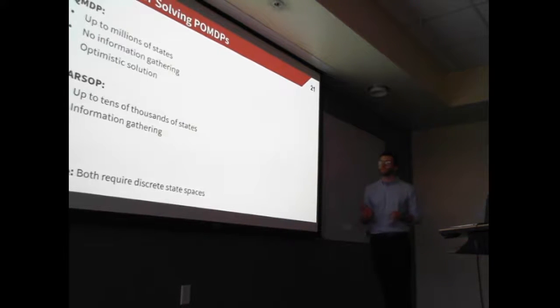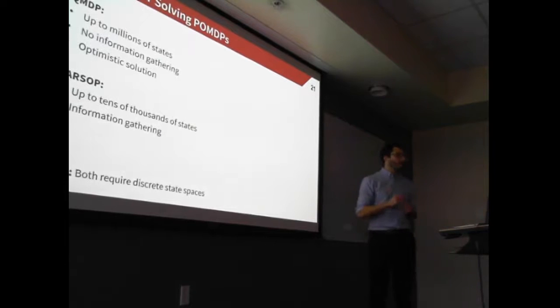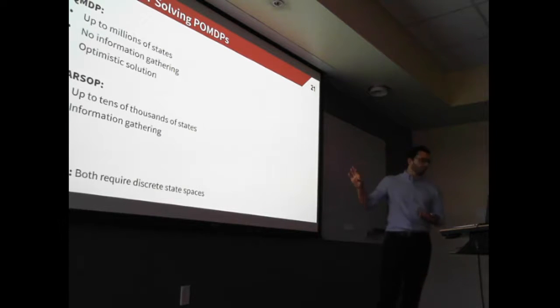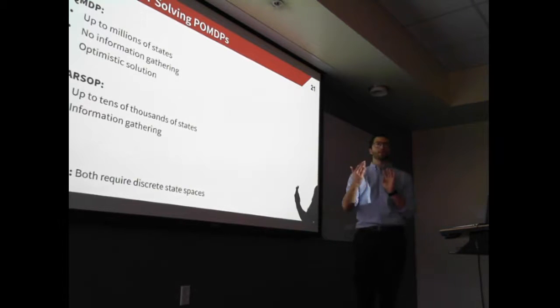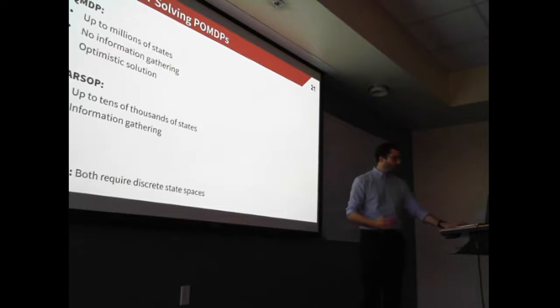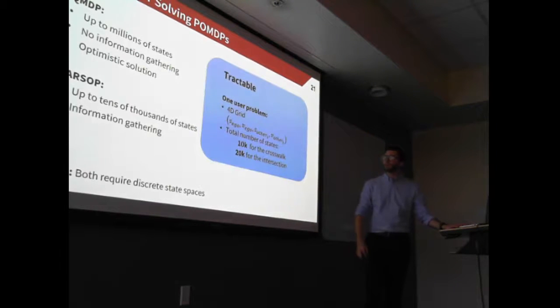Fortunately, there exist some algorithms to approximate this value function, but they both have limitations. Usually there is a trade-off between how closely they can estimate this value function and how scalable they are. So let's see, if we look at the example that I showed earlier, if we could apply these algorithms.